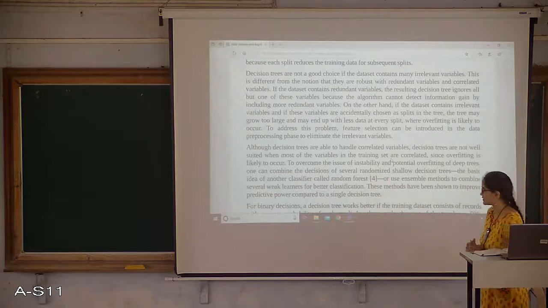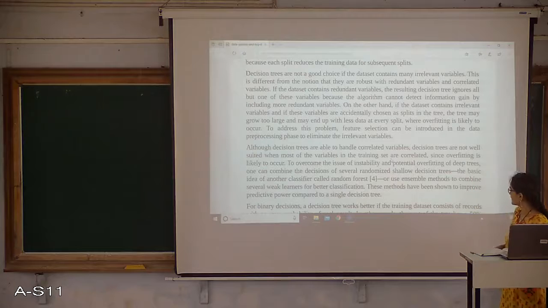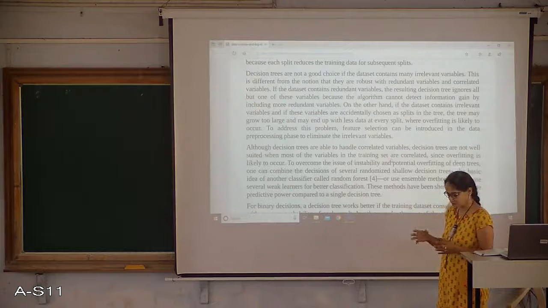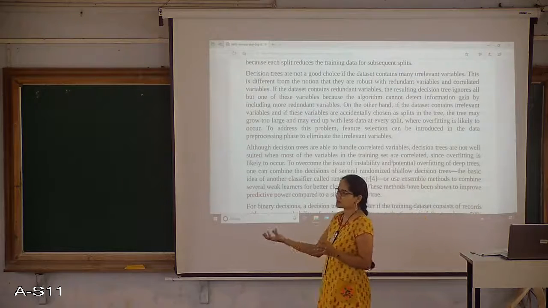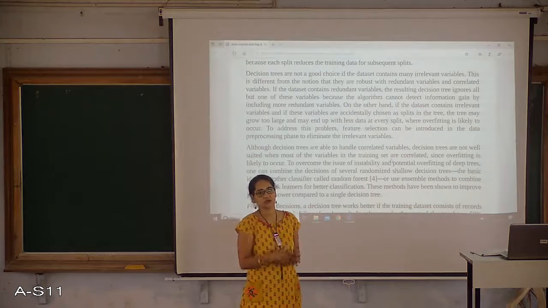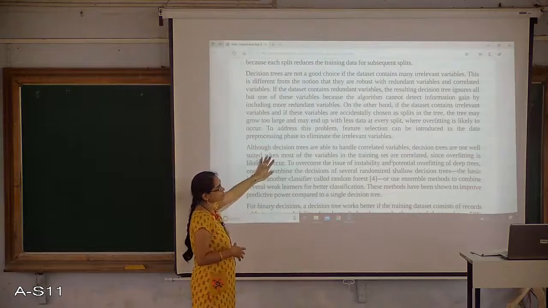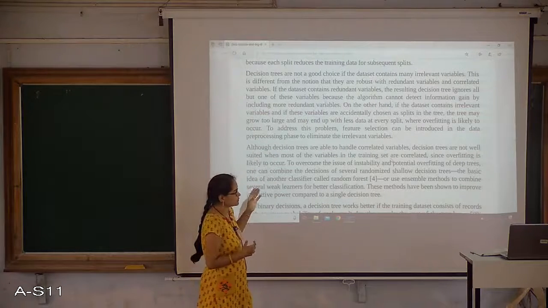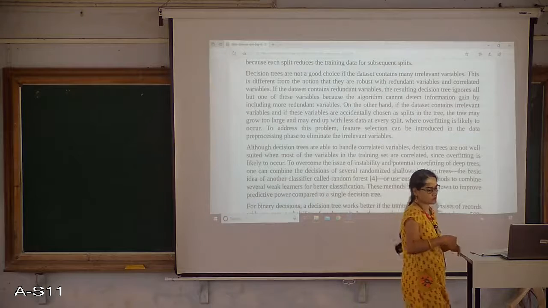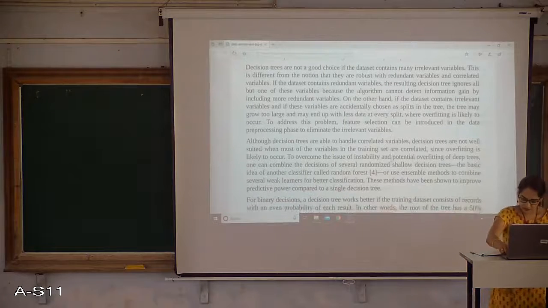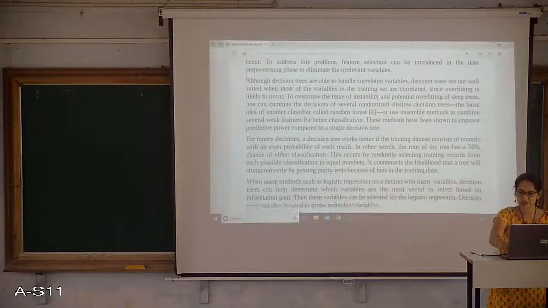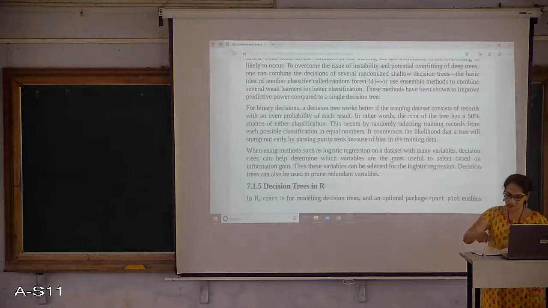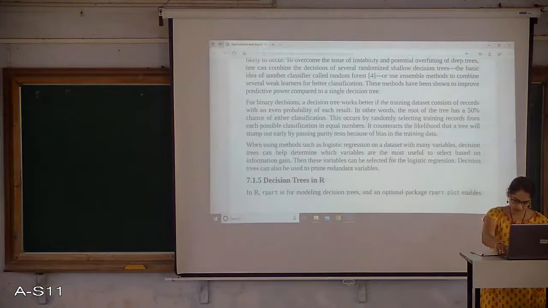It combines several weak learners for a better classification. Not only a decision tree, I combine another technique with it, which helps me avoid highly correlated attributes and avoid the overfitting problem. So these are the things we need to evaluate while constructing a decision tree. We have to take care of all these things, right?